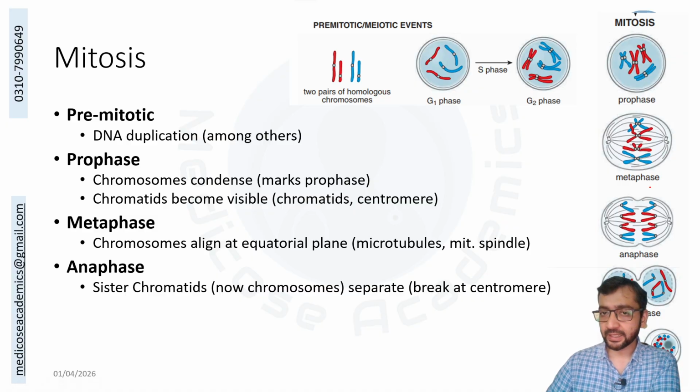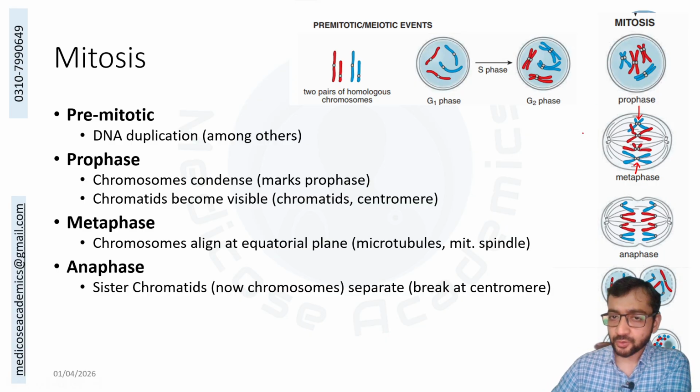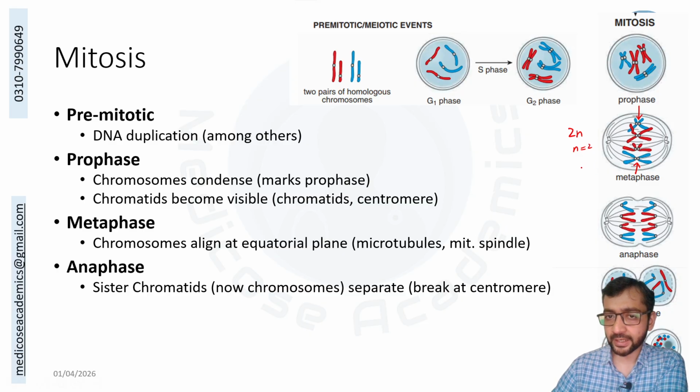Then comes the anaphase. In this, the chromosomes break at the centromere, and the two sister chromatids are separated. So in this particular picture, you had 2n or 4 chromosomes, n is equal to 2, and it was duplicated. When it separates, you see it still remains 2n and n is equal to 2.